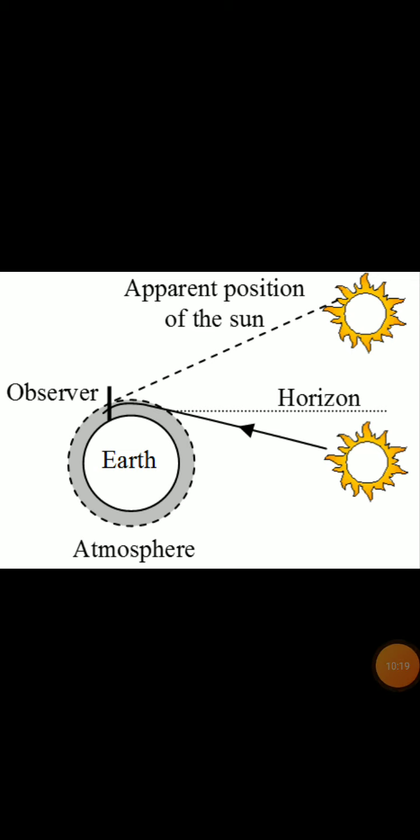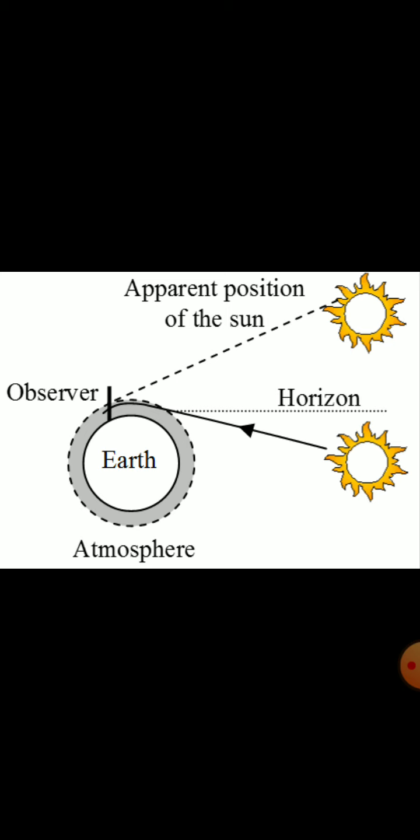Here in this figure, we can clearly see the actual and apparent position of the sun with respect to the horizon. Here on the upper side, we can see the apparent position of the sun. What is the meaning of apparent? Which we see, or which can be seen, which can be visible.